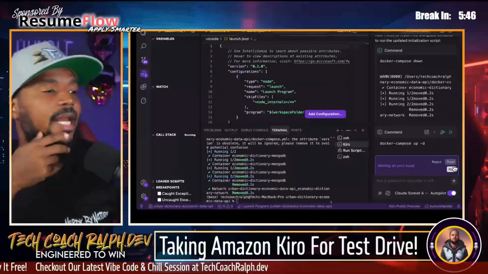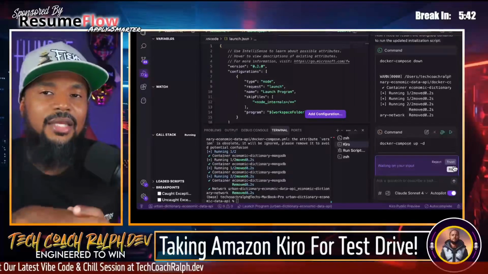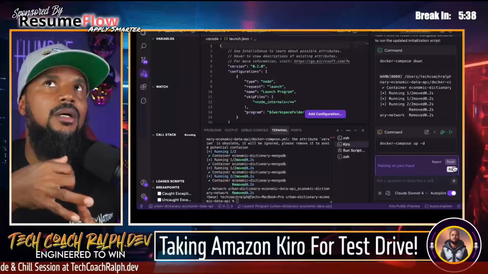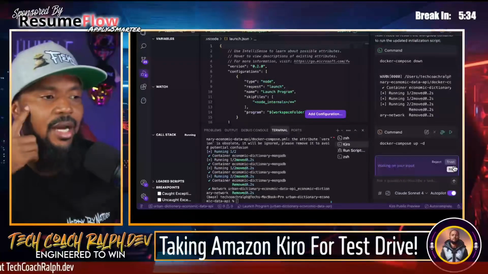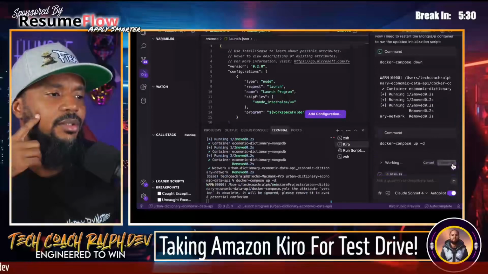This is cool. I like it. I like it a lot, and that's the thing with AI: you're always learning something new. Like I didn't know about this npm run docker stuff, docker up and docker down, and I was like, oh, this is new to me. So there's always something new to learn.